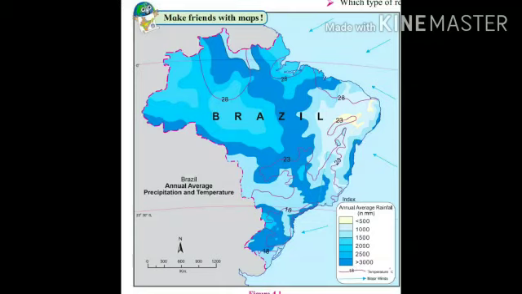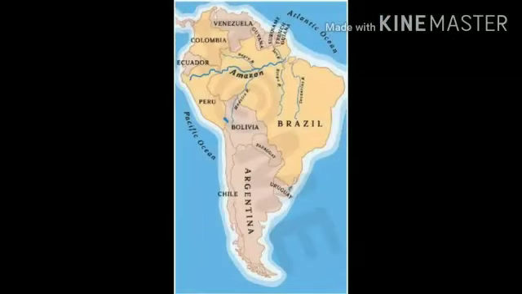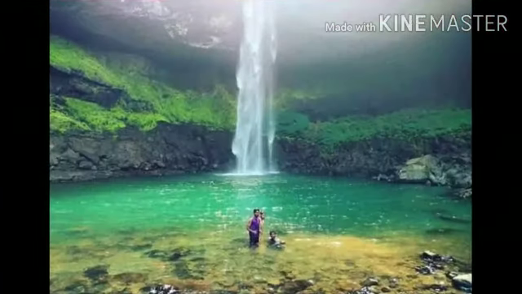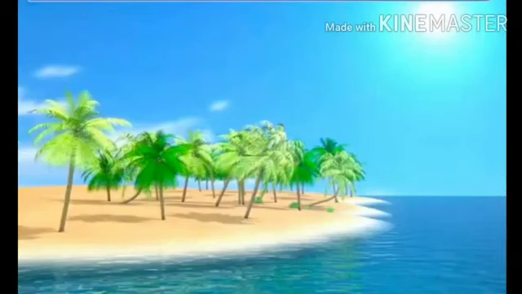The winds move in the vertical direction in this region. Similarly, the convergence zone of the trade winds is weak here. Temperature is more in this region. The average temperature in the Amazon Valley is 25 degrees to 28 degrees Celsius. The climate is cooler in the highlands. Because of the proximity to the sea, that means the nearness to the sea, the coast experiences mild and humid climate.